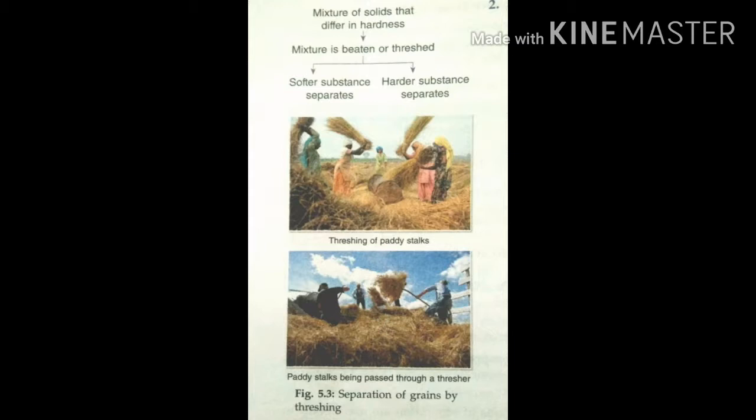During threshing, the soft stalk and chaff break into pieces, whereas the hard grains remain unaffected, so the grains can be separated and collected easily. This method is called threshing.